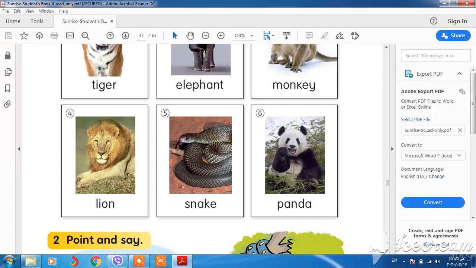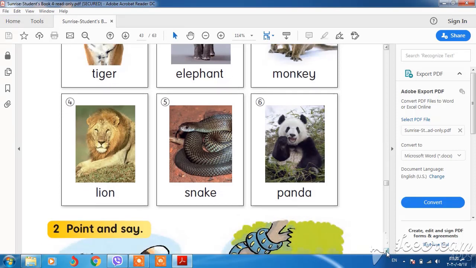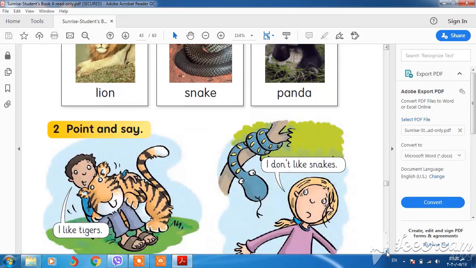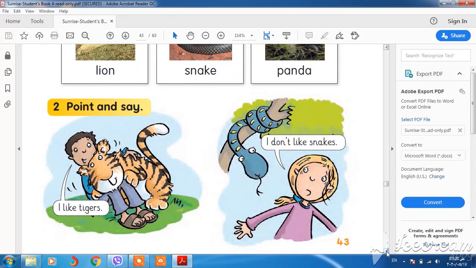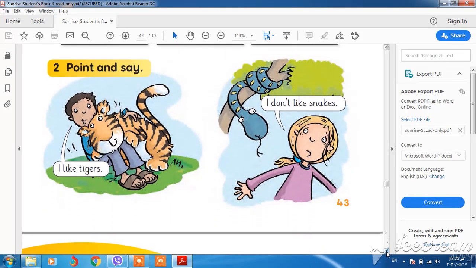Do you like lion? For I, we, you, they, we don't put s or es to the verb. The verb should be verb base. But for he, she, it, we put s or es to the verb, and we use does for he, she, it. I don't like snakes. I like tigers.